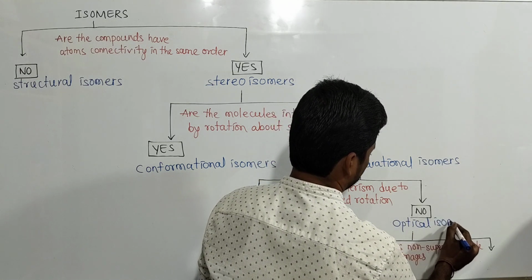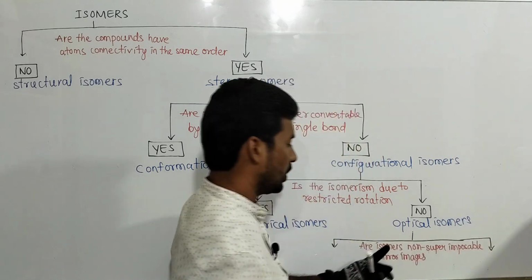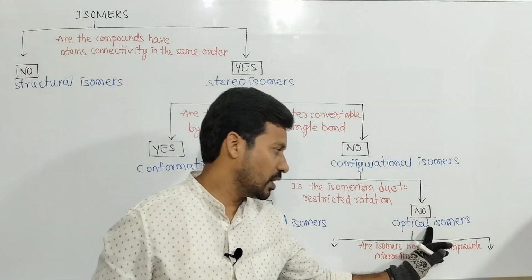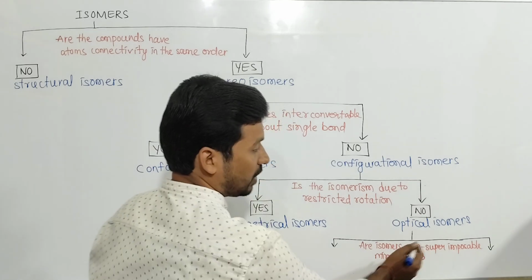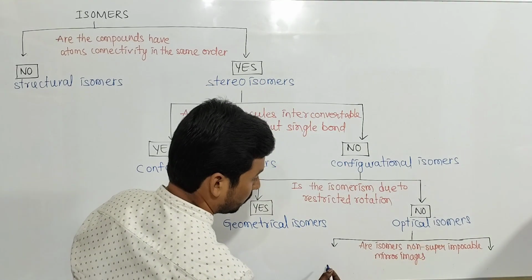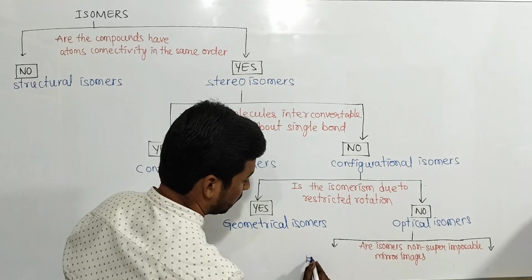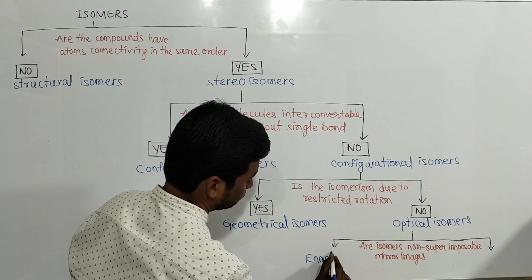Optical isomers are non-superimposable mirror images; I will explain. If optical isomers are non-superimposable mirror images, they are called enantiomers.